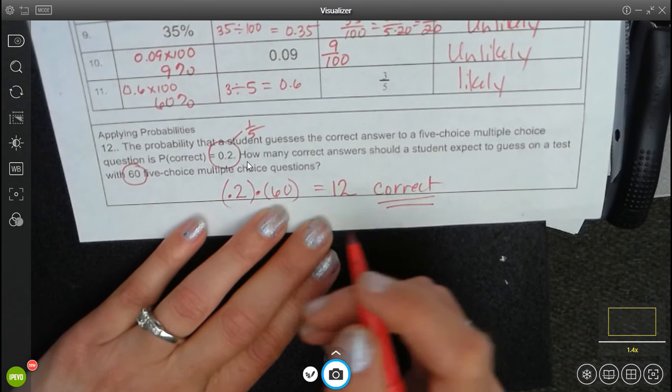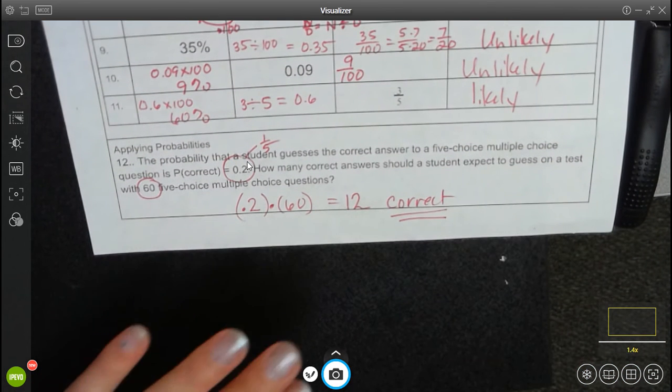As you're doing your homework, go back and look at this video. You do not need to take notes on it, but just use this video as a reference.